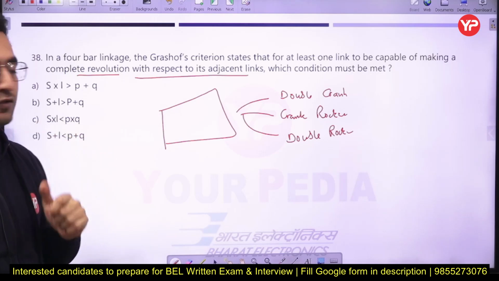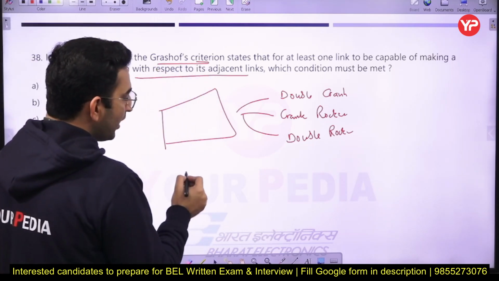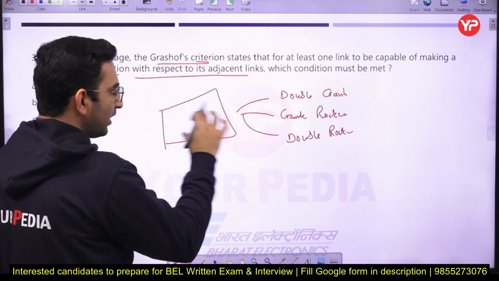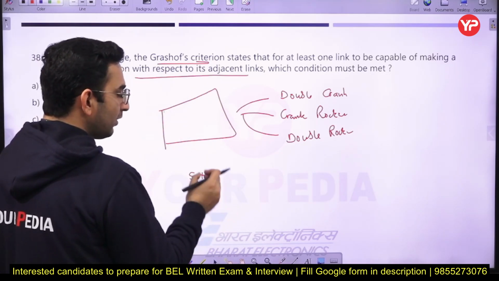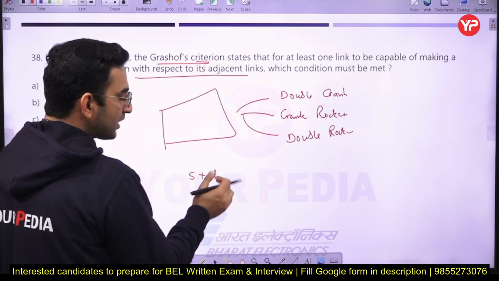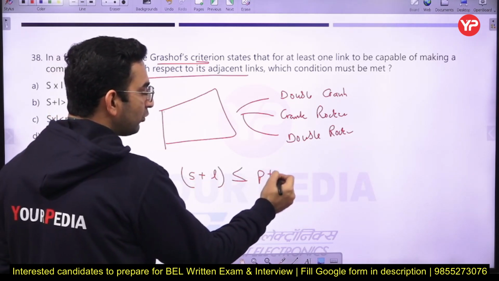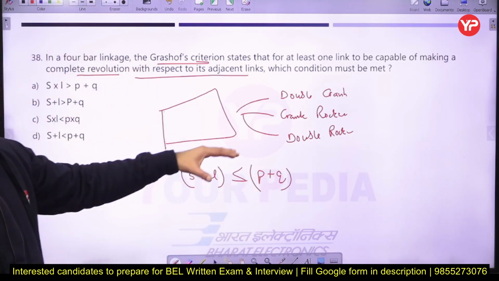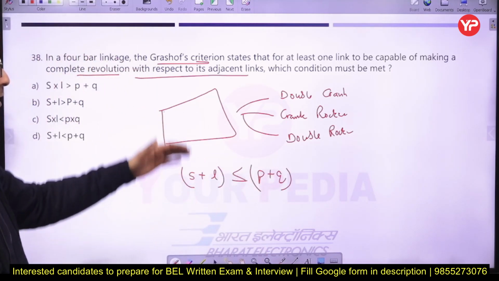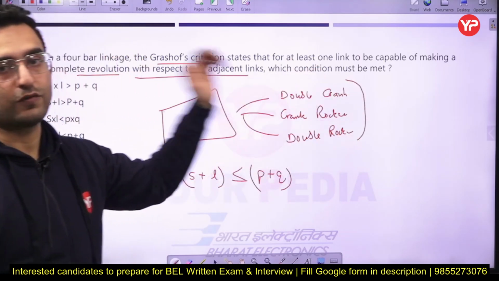And what is the meaning of Grashof condition? Grashof law, basically Grashof criteria states that if the sum of the smallest and the longest link is less than or equal to the sum of the length of other two links, in that case we can say the Grashof criteria is satisfied and we can produce different types of inversion there.